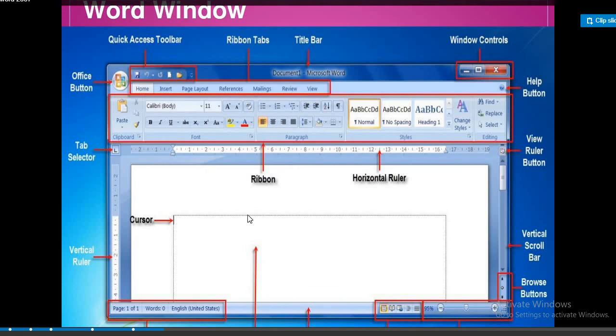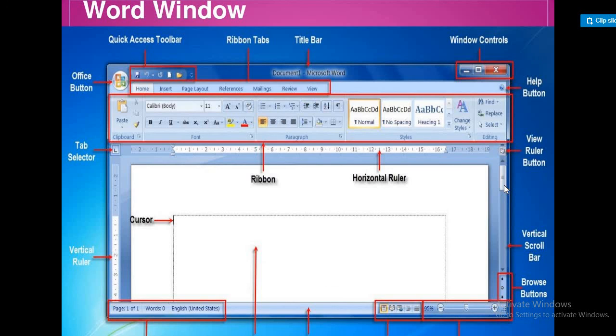The blinking vertical line in the upper left corner of the text area is the cursor.